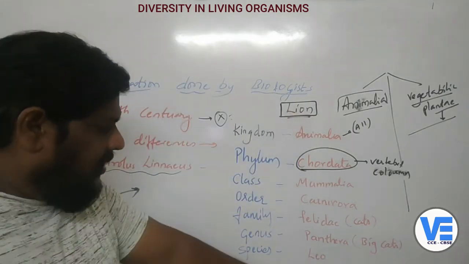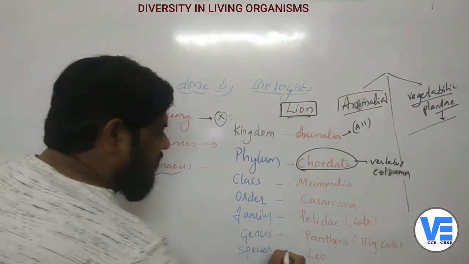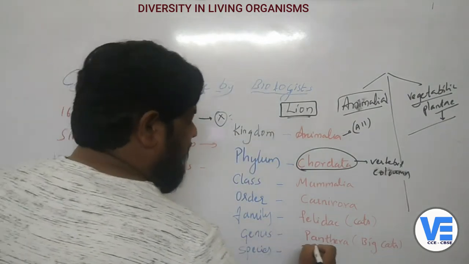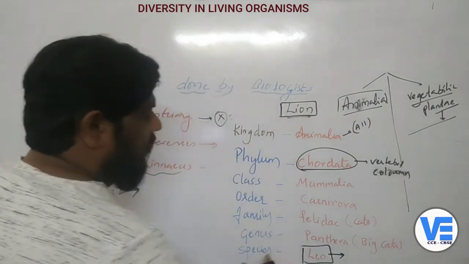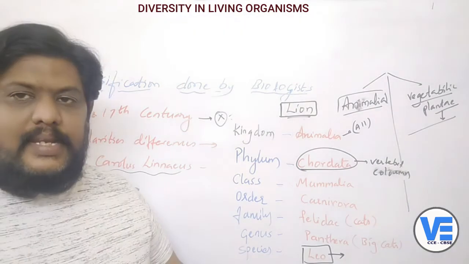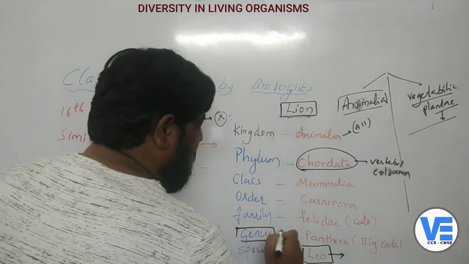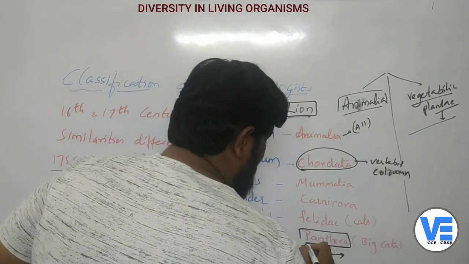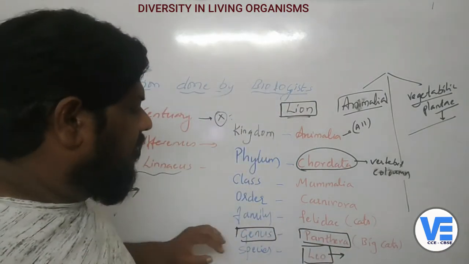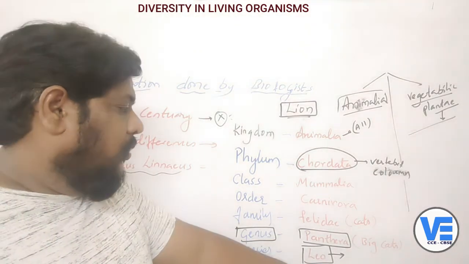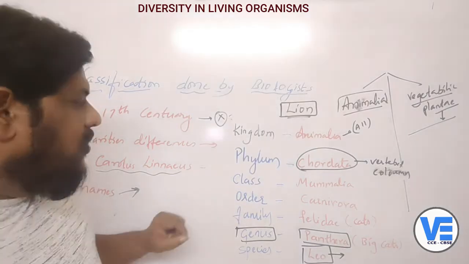So now we'll come to the species. The scientific name of the lion is Leo. Now you can see the genus. The name of the genus is Panthera. Right now, remember this: the name of the species is Leo. Now coming to the class.